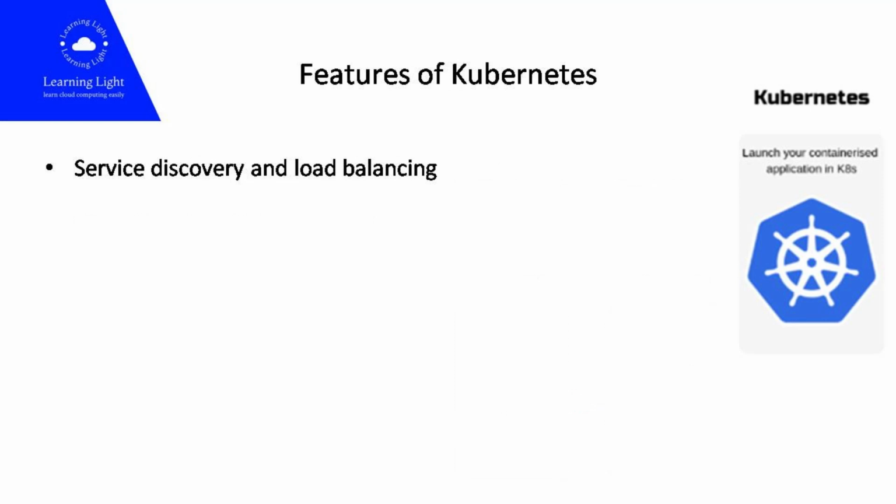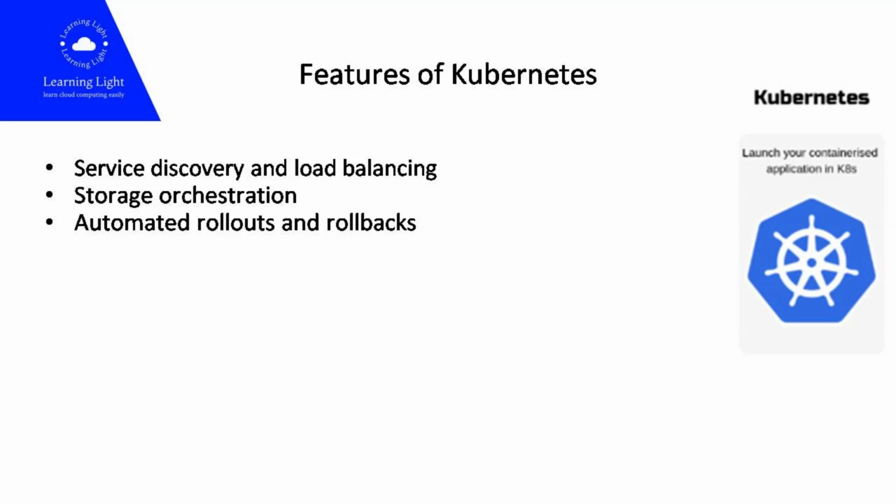Kubernetes can expose a container using the DNS name or using its own IP address. If traffic to a container is high, Kubernetes is able to load balance and distribute the network traffic so that the deployment is stable. Kubernetes allows you to automatically mount a storage system of your choice, such as local storage, public cloud providers, and more.